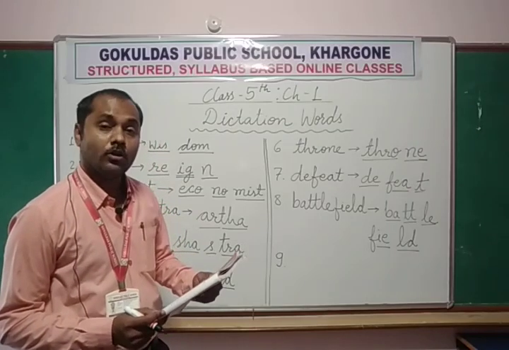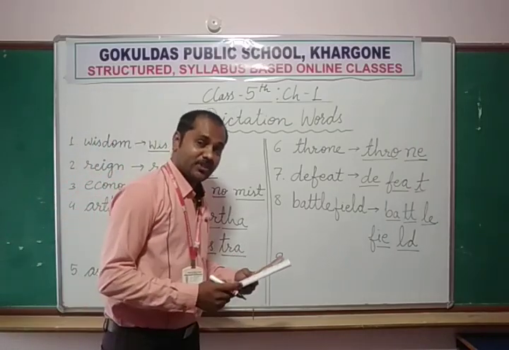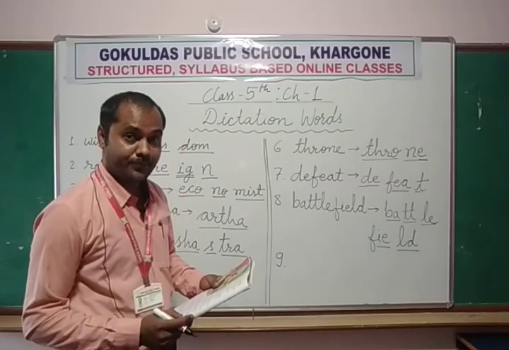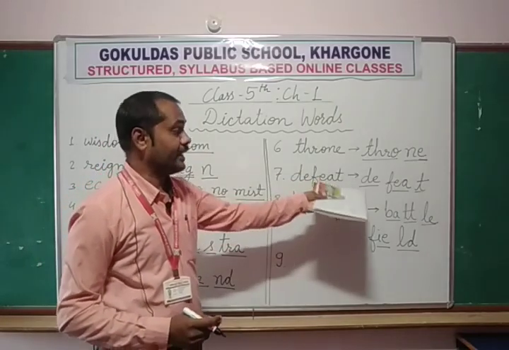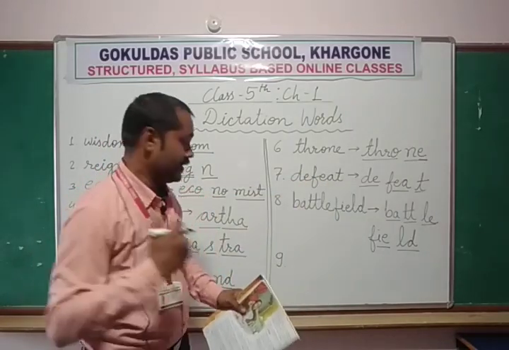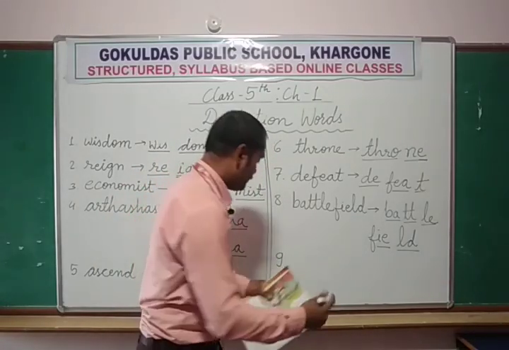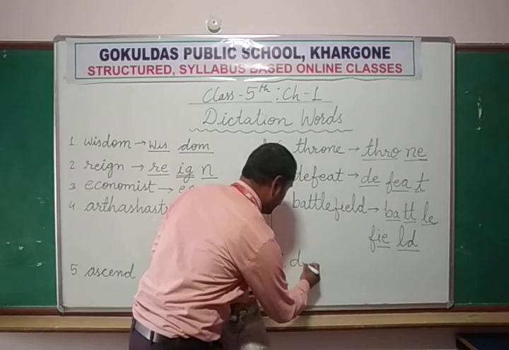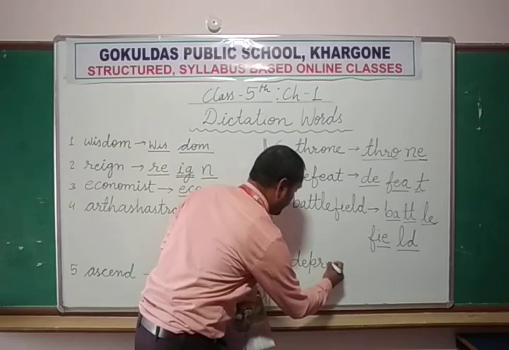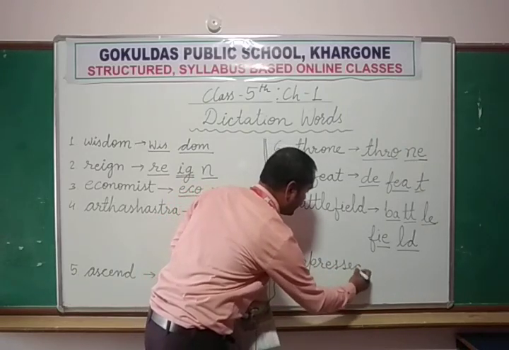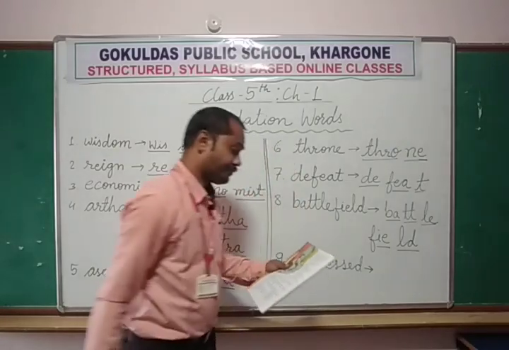Depressed. Who was very much depressed? Chandragupta was very much depressed because he was defeated by his enemy. That's why he was depressed. He was so sad. D-E-P-R-E-S-S-E-D. Depressed.